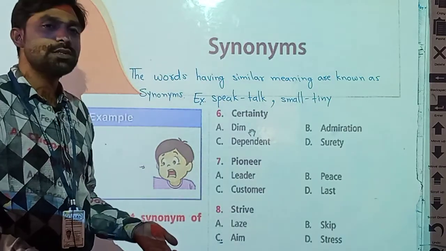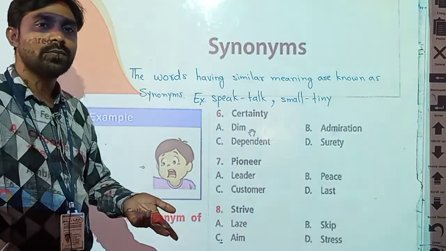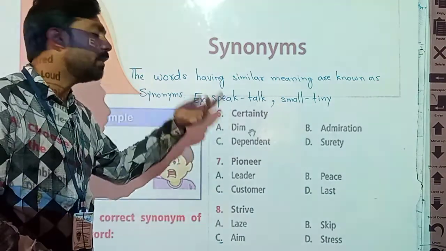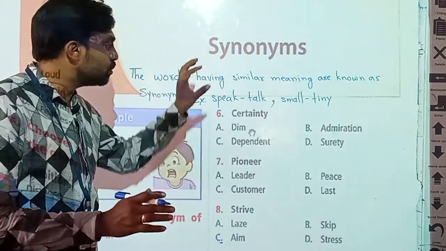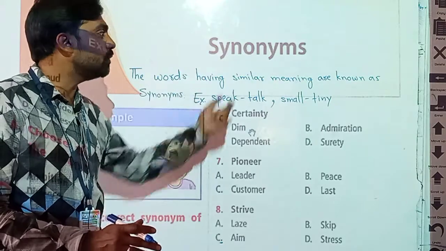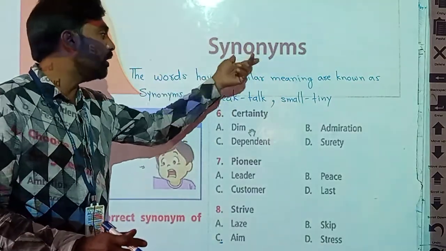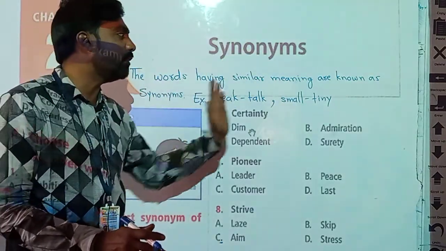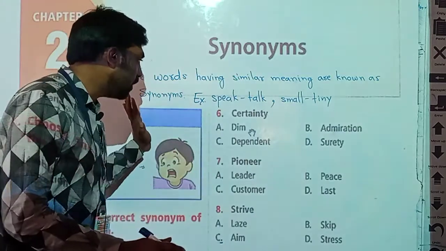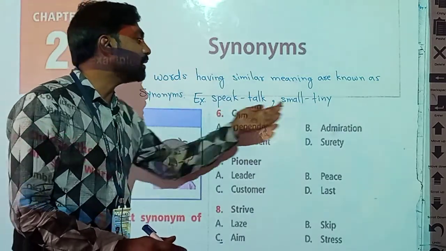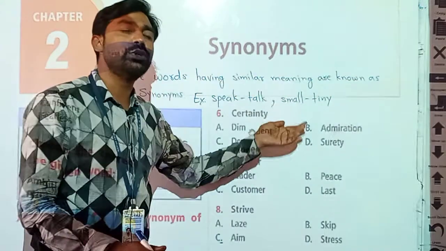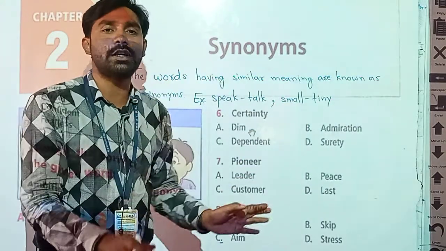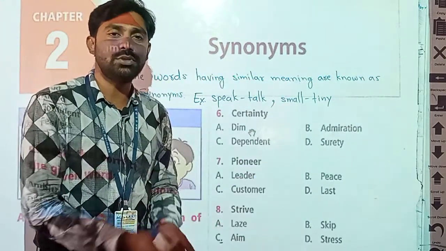They have same meaning. So this way I hope you understood the definition and what is meant by synonym. These are just two examples I have given you. You can find out a number of words around you.